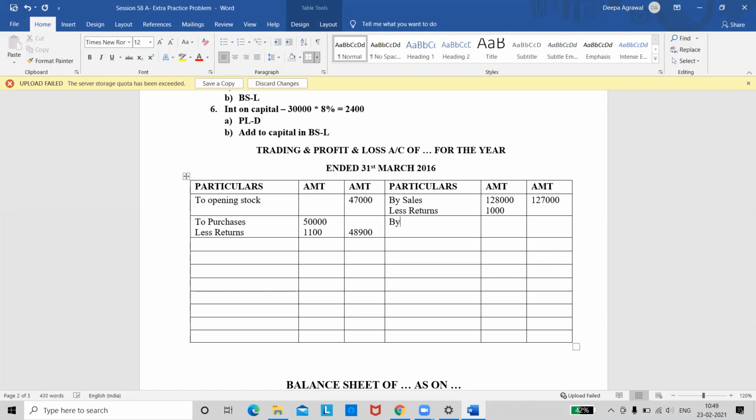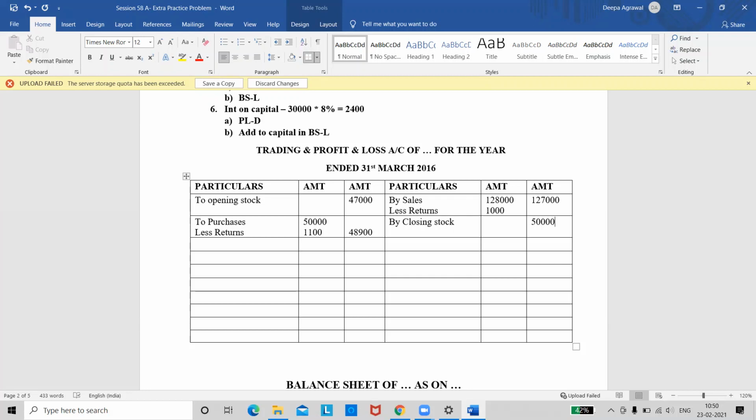The next transaction would be my closing stock. By closing stock. How much is the closing stock? It is 50,000. Okay, in the outer column. Right, so I've taken the first 4 entries in the trading account. Now I have to look in the trial balance if there is anything else related to trading. So open your trial balance and see we have marked the entries.